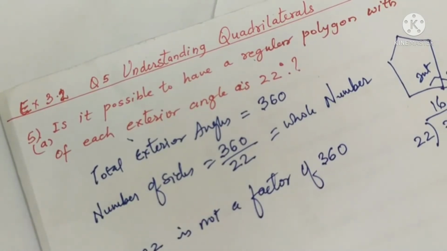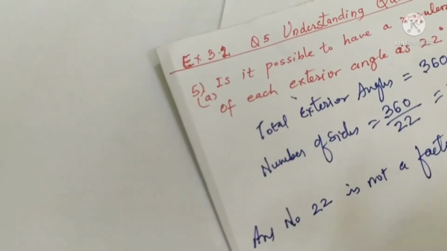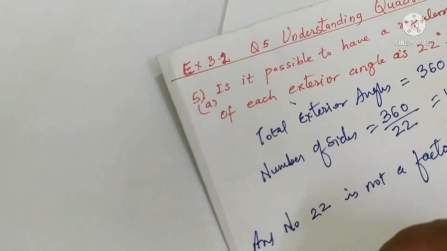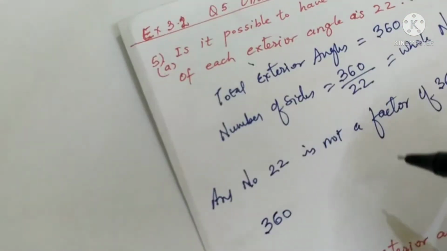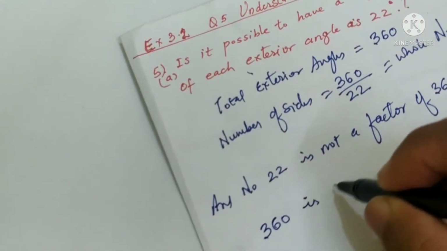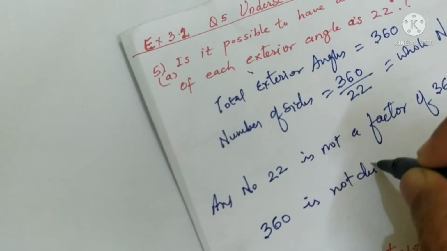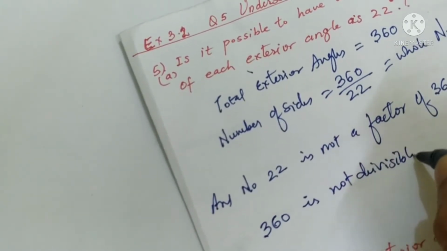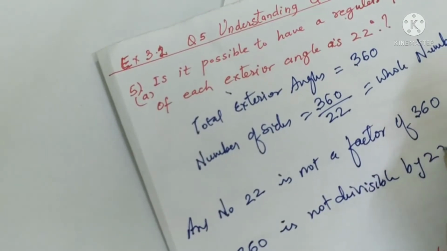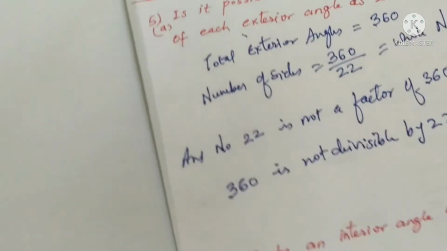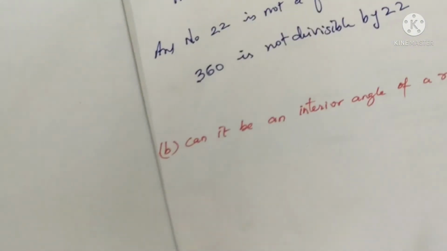Or you can also say 360 is not divisible by 22. So that is the answer. We'll go on to the next problem.